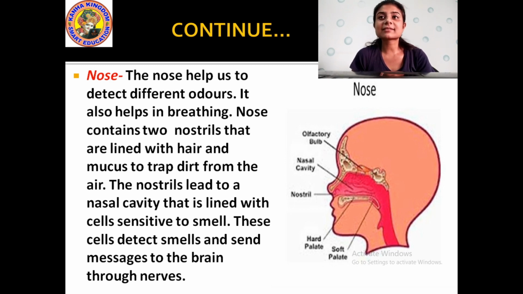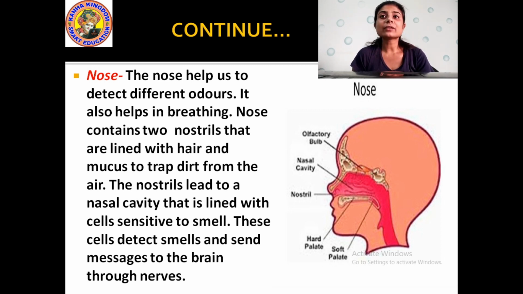These cells detect smell and send messages to the brain through the nerve. Now, what is present in this nose? See, the nose helps us to detect the different odors. Odors means the different smells of the surrounding. It also helps in breathing. We breathe with the help of our nose.